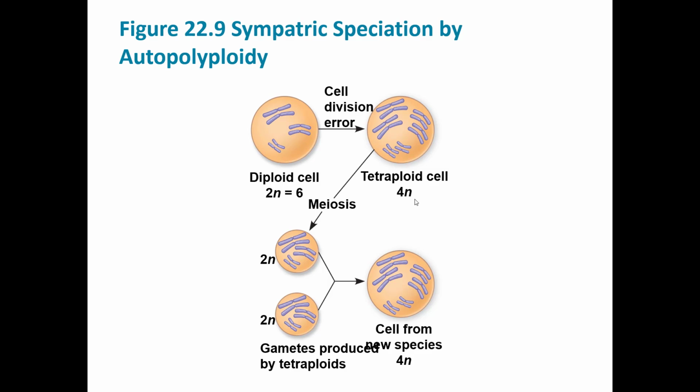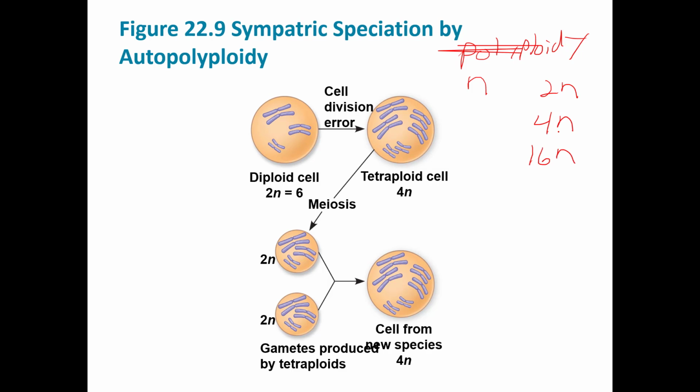Now let's focus on how sympatric speciation might occur, especially in these examples. This happens in some animals, but this is more common in plants. This is a condition known as polyploidy. So haploid is N, diploid is 2N. Polyploidy could be 4N or 16N. Usually if an animal is 4N, it doesn't survive development. It doesn't hatch or it's not born. But plants often can survive this condition, and it causes them to become new species.